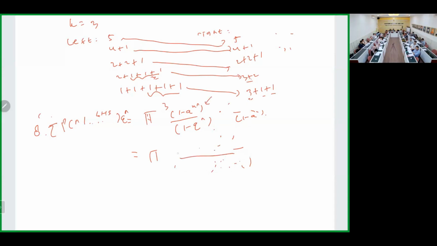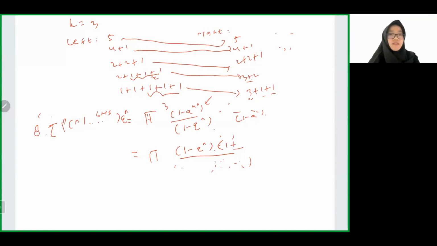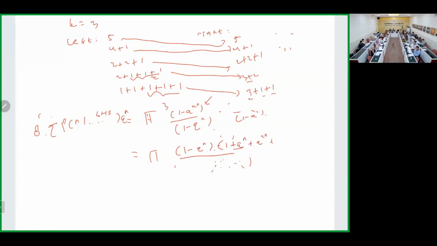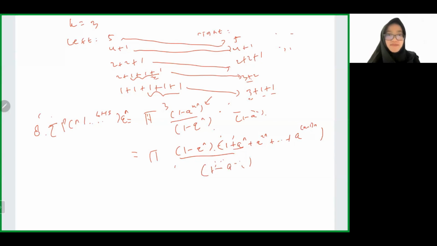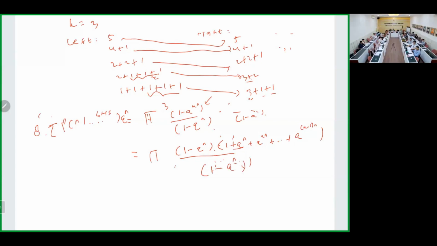How do we split the numerator? 1 minus q to the kn equals 1 minus q to the n times 1 plus q to the n plus q to the 2n plus up to q to the (k minus 1)n. And the denominator is 1 minus q to the n. So we can cancel it out.